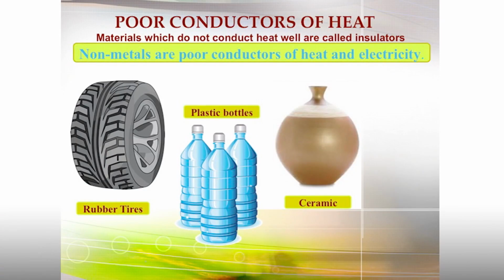So now, poor conductors of heat. Materials which do not conduct heat well are called insulators. Non-metals are poor conductors of heat and electricity. Fluids and gases, including the air we breathe, do not conduct heat well. Rubber, plastic, ceramic, and foam are excellent insulators of heat. Electrical insulators like glass, wood, or Teflon are also insulators of heat.